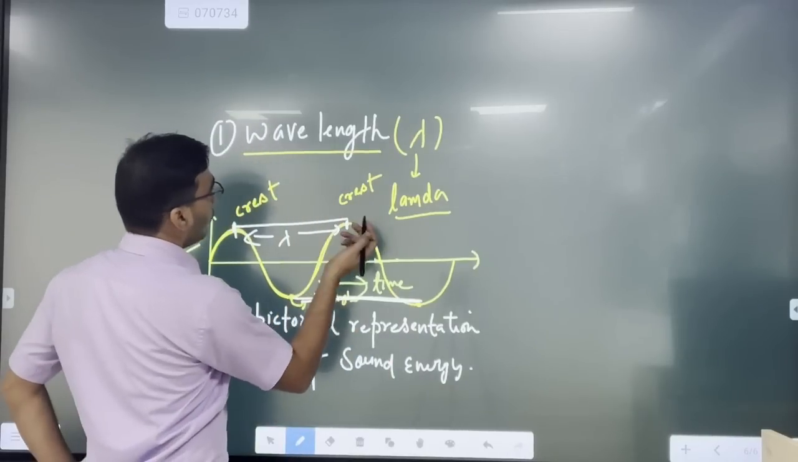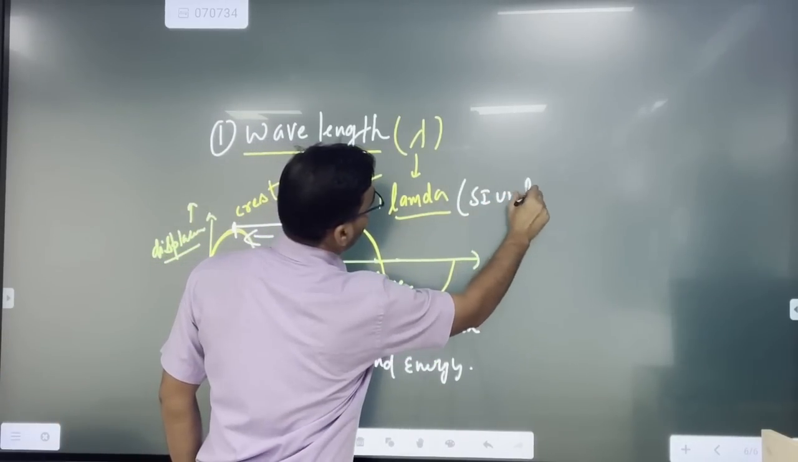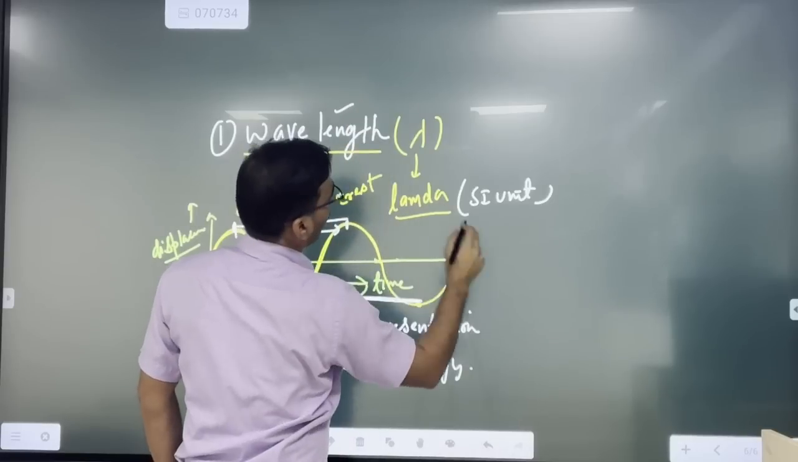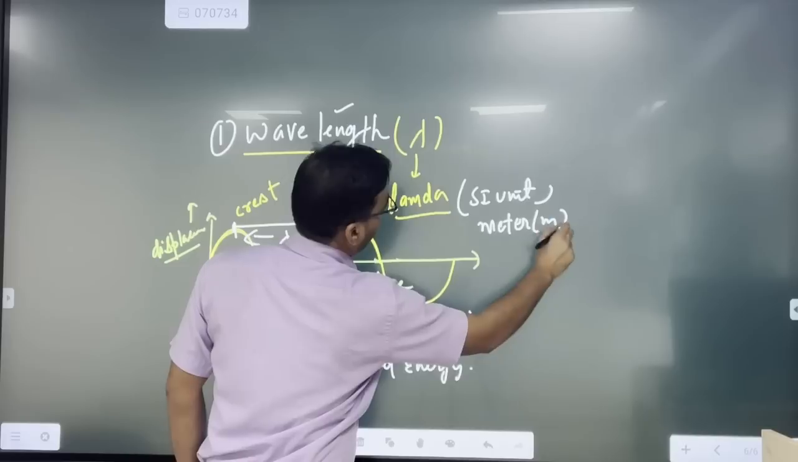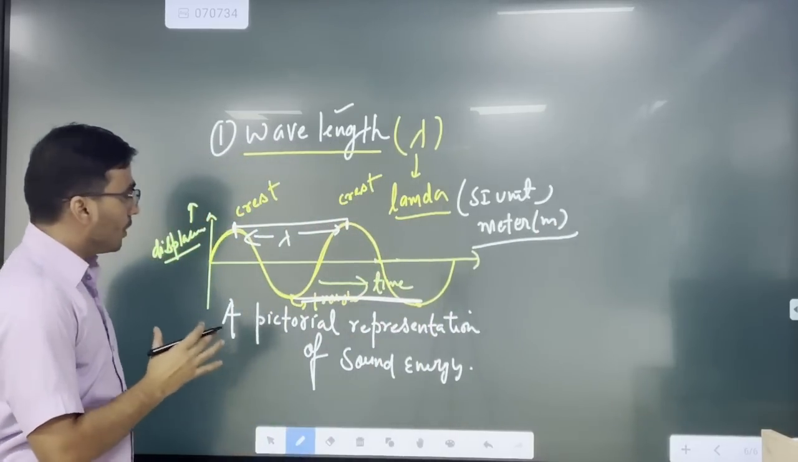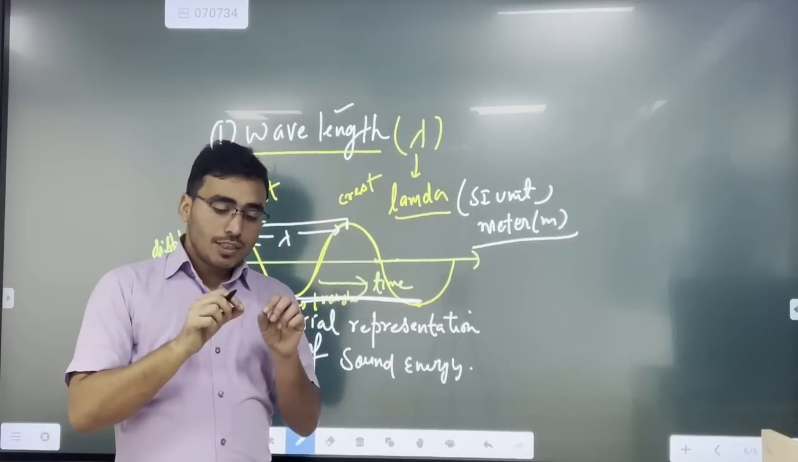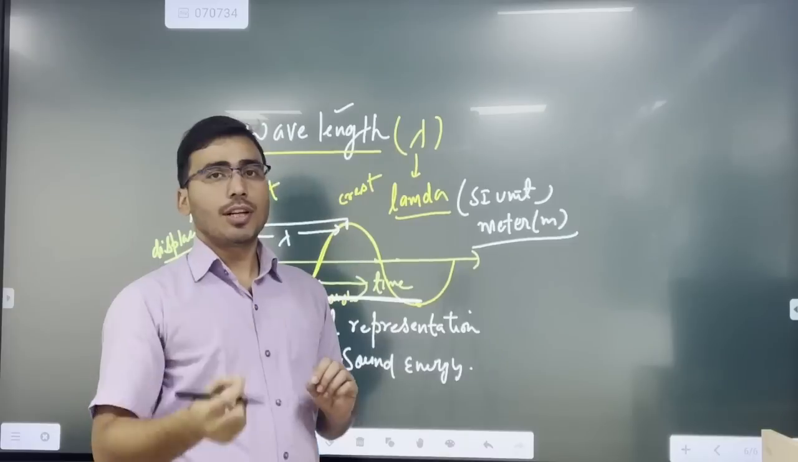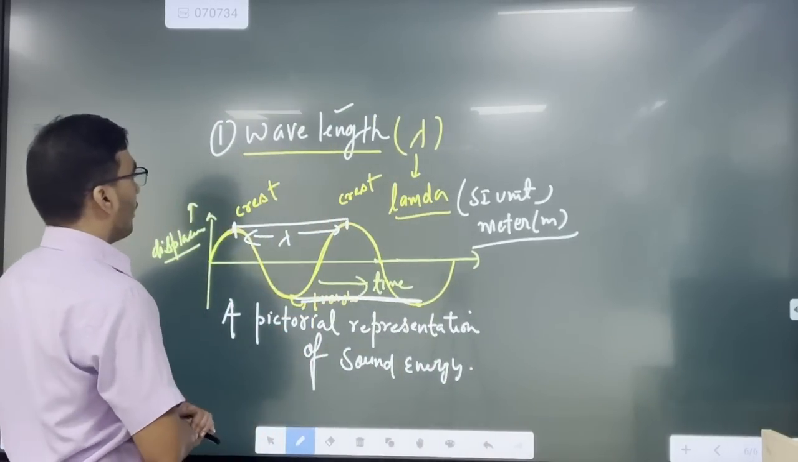So what will be the unit? Since it is a measure of length, the SI unit is definitely the meter, or m. Understood? So this is the very simple definition of wavelength: the distance between two successive crests or two successive troughs.